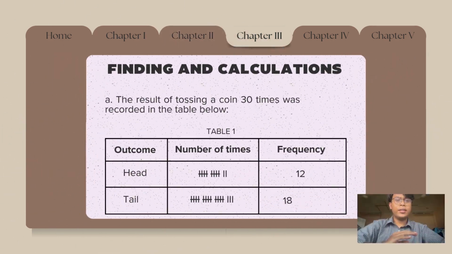Chapter 3. Findings and calculation. A, the result of tossing the coin 30 times was recorded in the table below. So here's Table 1, it shows outcome, number of times and frequency. The outcome is going to be two, heads or tails. So for heads, the number of times that it flipped is 12, so we're going to write the frequency 12, and for tails, it's going to be 18. So we're going to write the frequency 18.